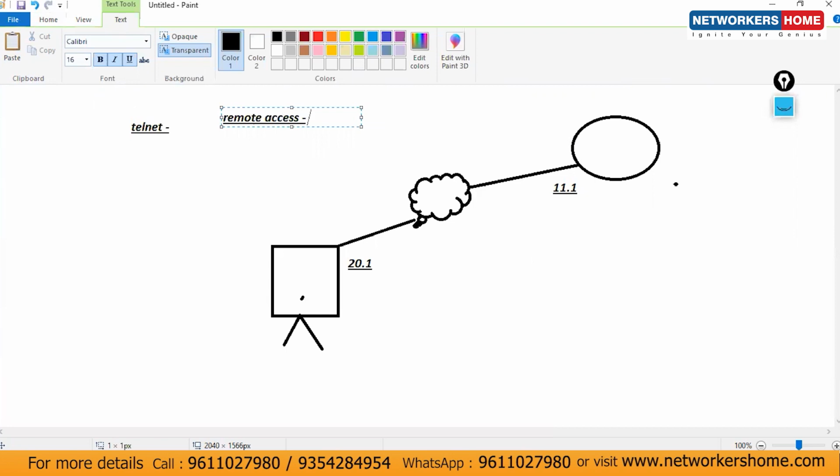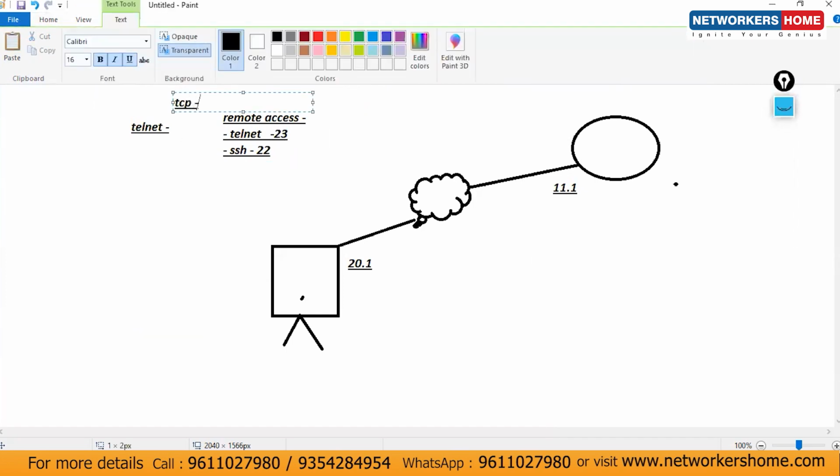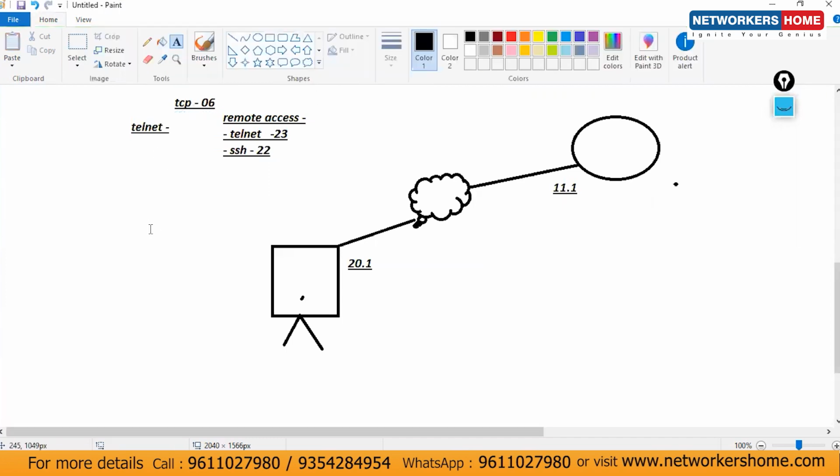For the remote access, there are two options. One is Telnet, which is not secure, and second is SSH, which is secure. SSH port number 22, Telnet port number 23. Overall, which transport protocol do they use? TCP, and TCP protocol number 6. Any doubt?